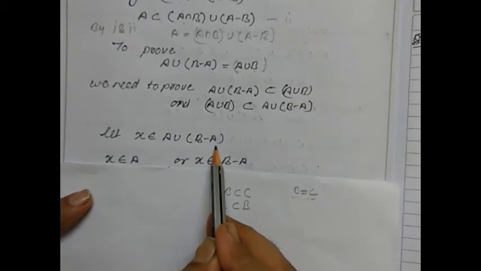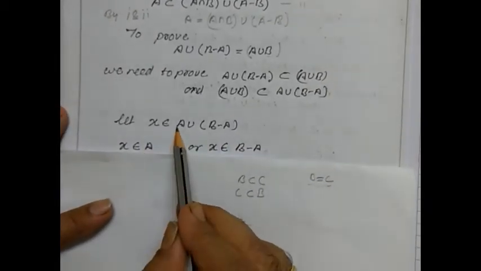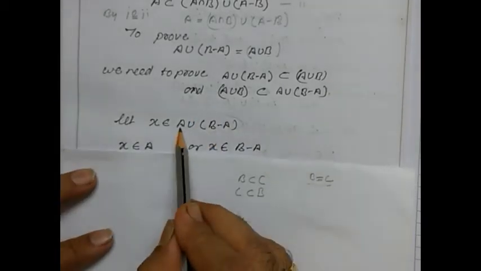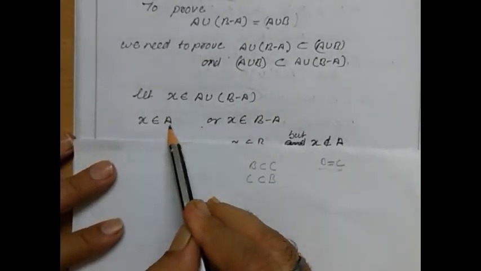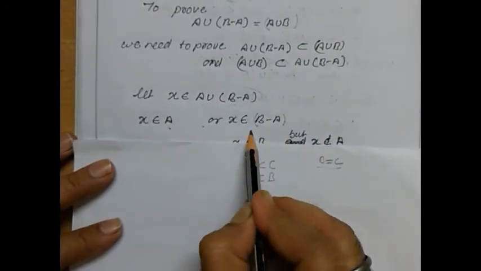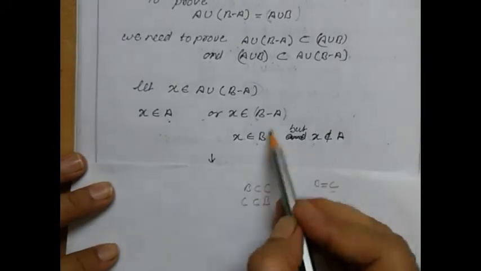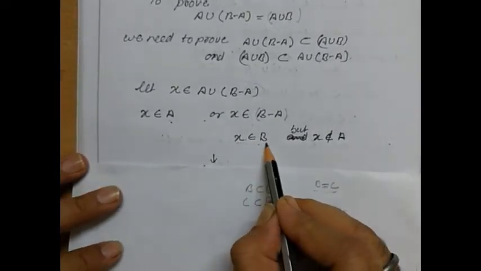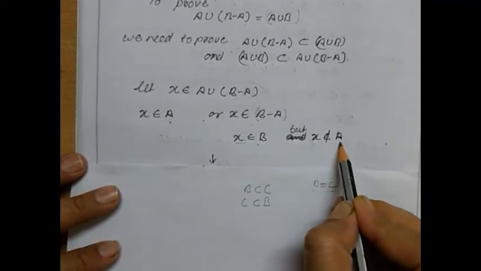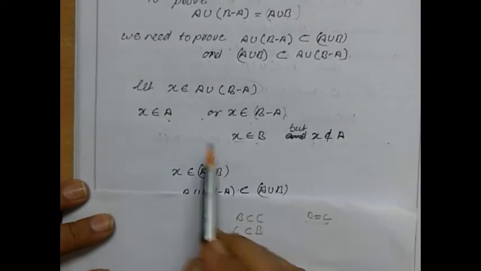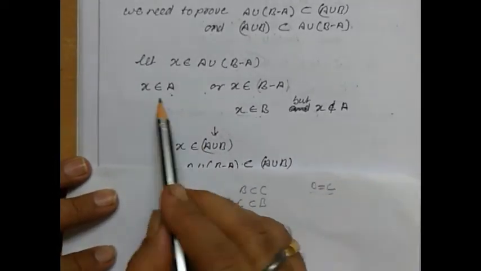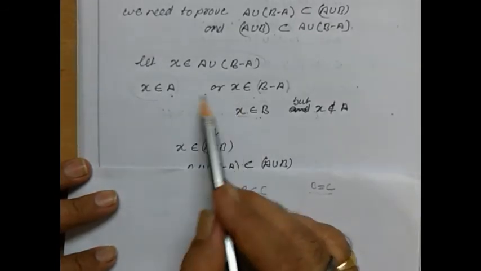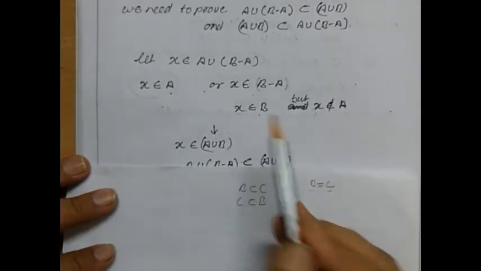So let us assume that x belongs to A union B minus A. So this element x is belonging to the whole union of these two sets, set A and B minus A. So here we can say either x belongs to A, or x belongs to B minus A. So when x belongs to this area, either x belongs to B but it does not belong to A. So here we can say that it belongs to A or it belongs to B. So we can say further that x belongs to A union B. When it belongs to A or it belongs to B, it belongs to the union of both the sets, or not? So here we are writing it down.